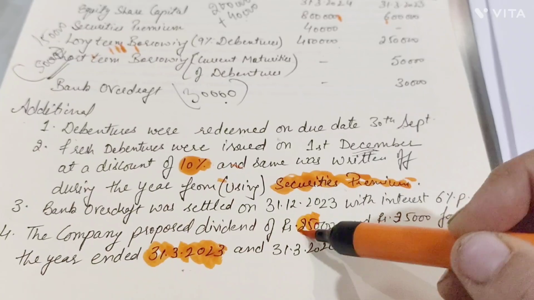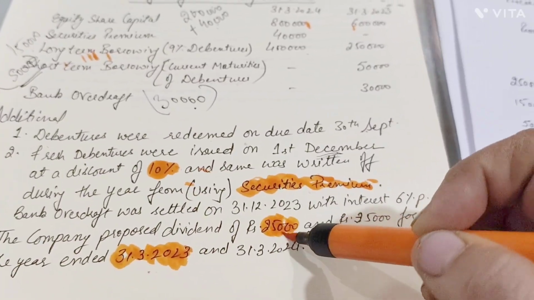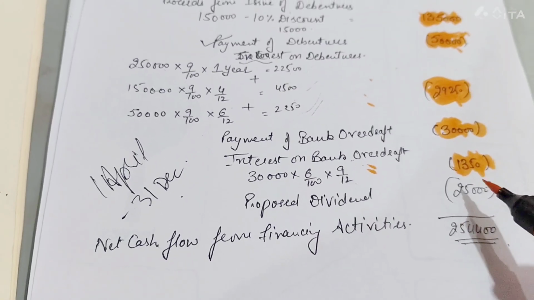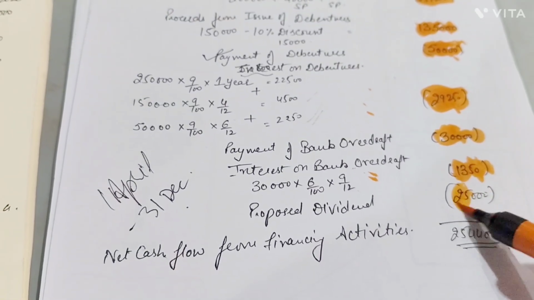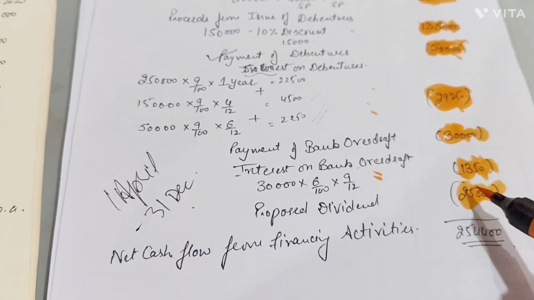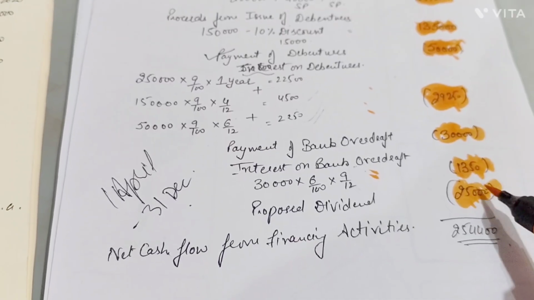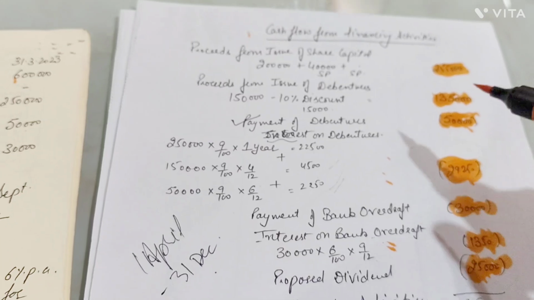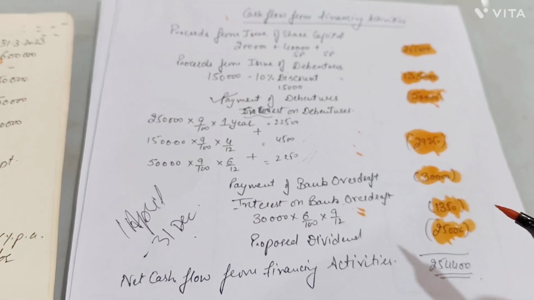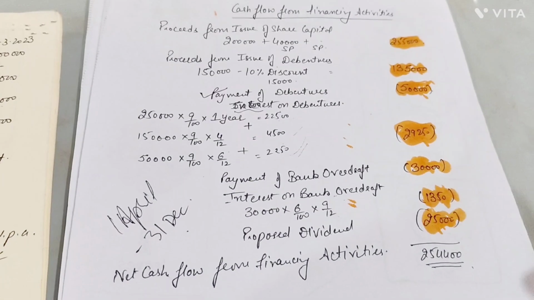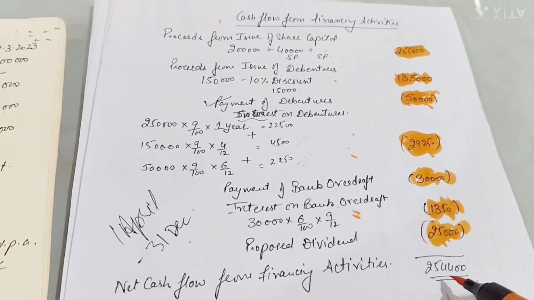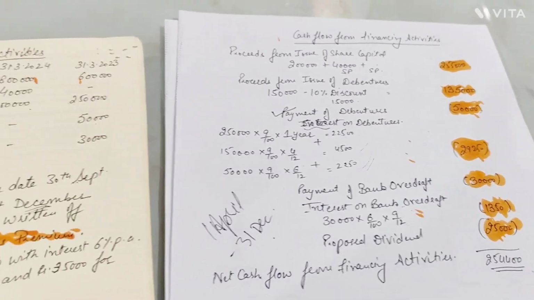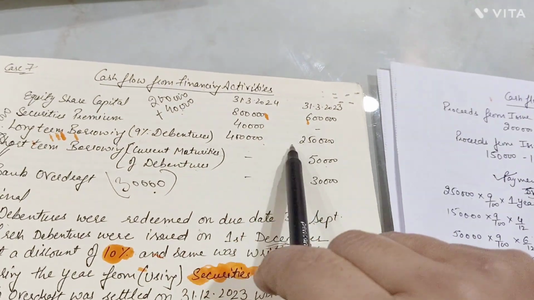This proposed dividend opening balance, that is 25,000, will be deducted in your cash flow from financing activity with rupees 25,000 here and added in your operating activities, right? So how much is the net cash flow from all of these activities that we got over here is rupees 2,54,400.